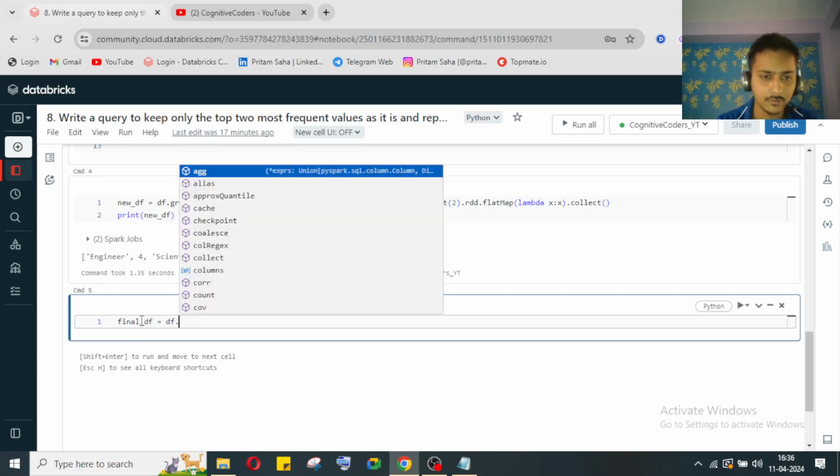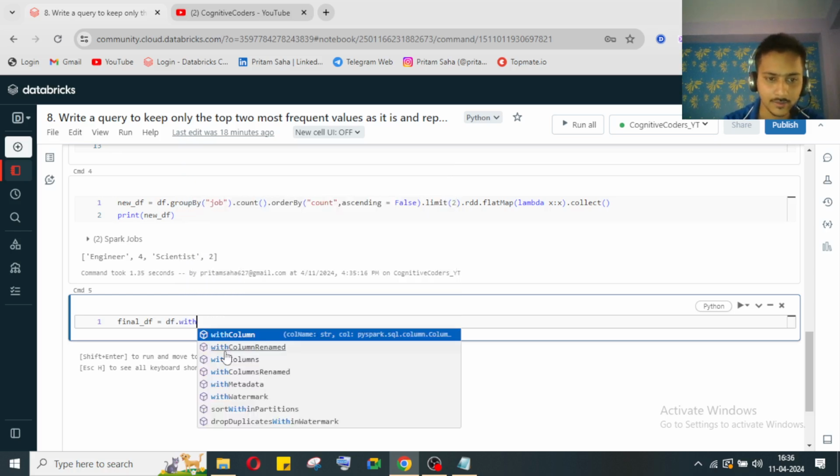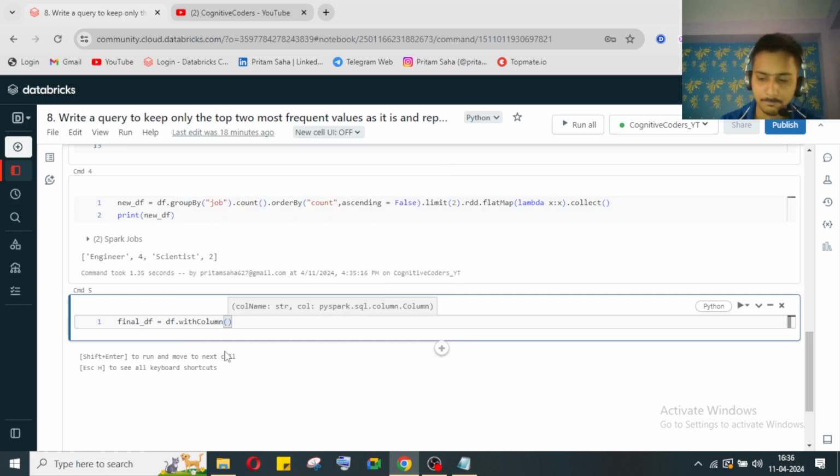Then we'll check that the job exists in this bucket or not, and based on that we'll create one new column, and there I will paste the jobs. Okay, with the same name I'm creating the column. Then I'm using when condition.